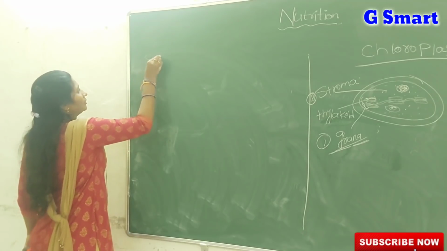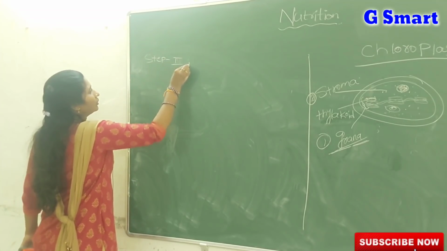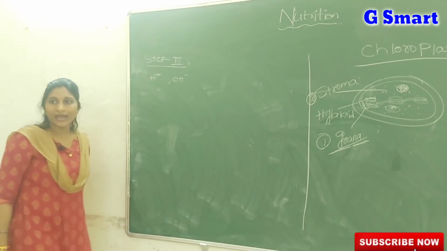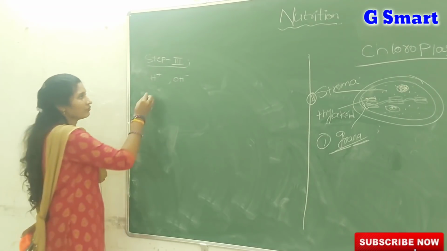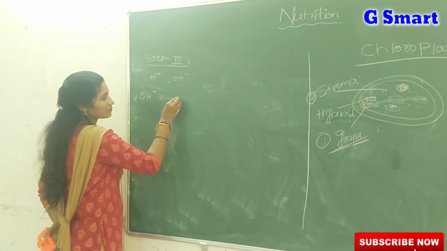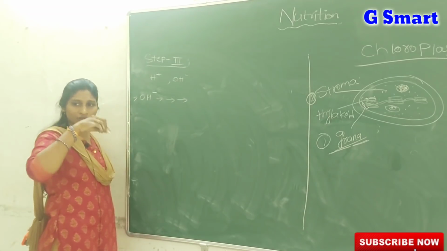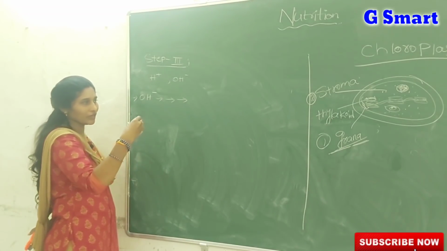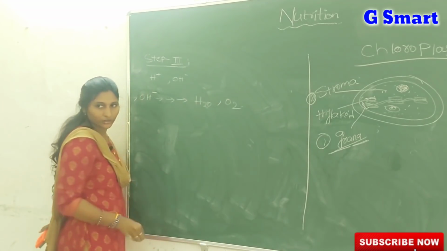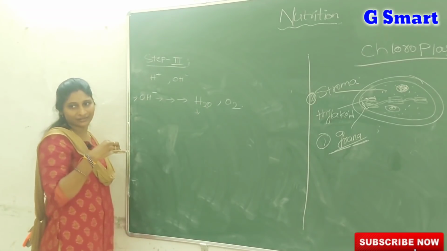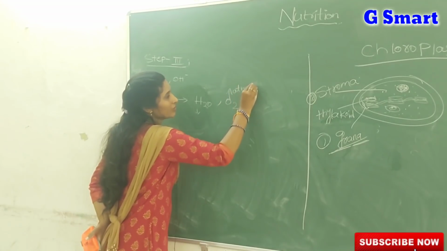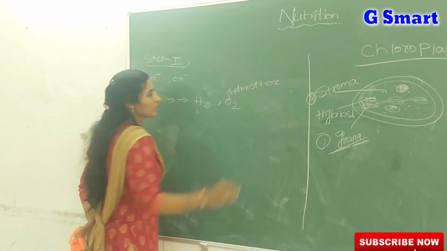Coming to step 3, very simple: the 2 ions of water, H plus ion and OH minus ion, are utilized in different reactions. First, coming to OH minus ions. OH minus ions, by a series of steps, which you will learn about in your higher classes, give both water and oxygen molecule. Water is utilized by the plant for itself. O2 is released into the atmosphere.